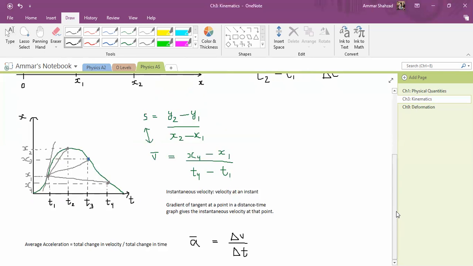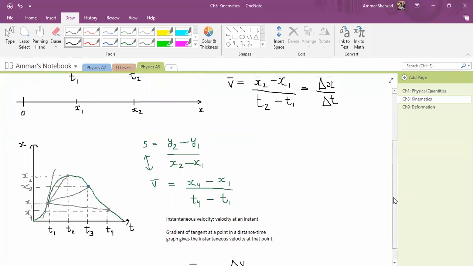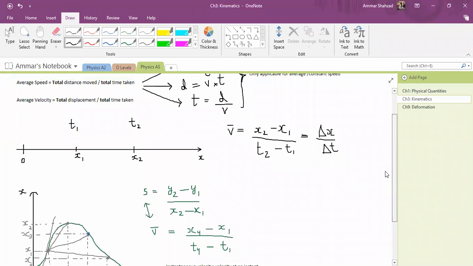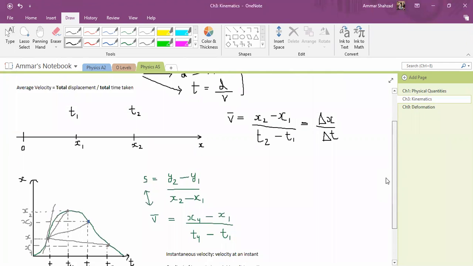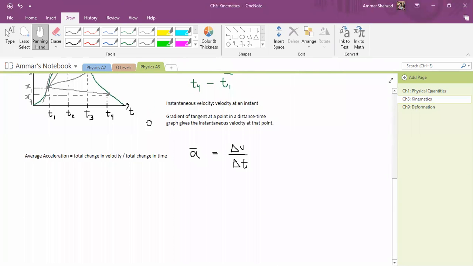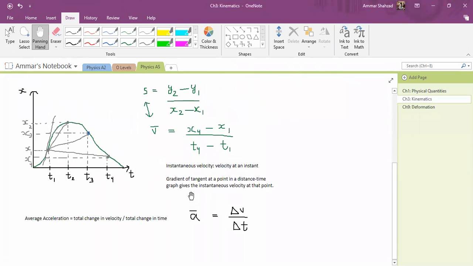Speed is the gradient of the distance time graph, delta x over delta t. Acceleration is the gradient of the speed time graph. Similarly, if I repeat the same thing, I will get that acceleration is basically the gradient of the speed time graph because it has the same notation.